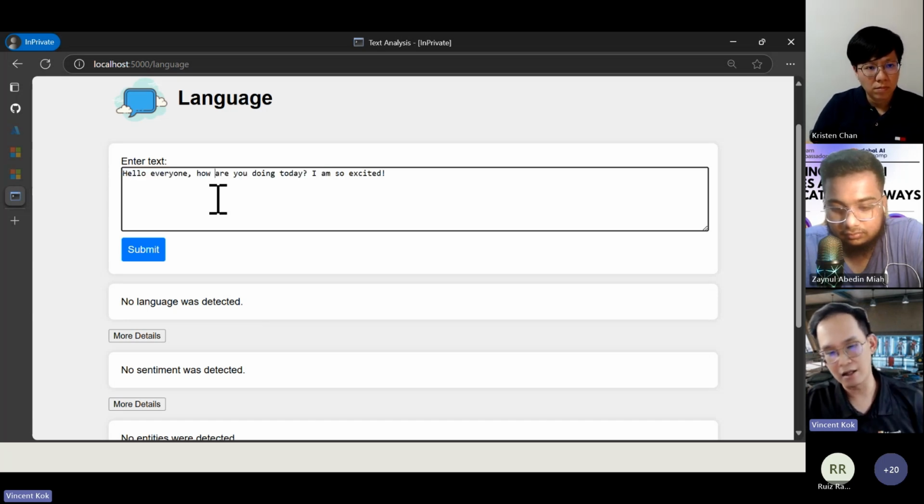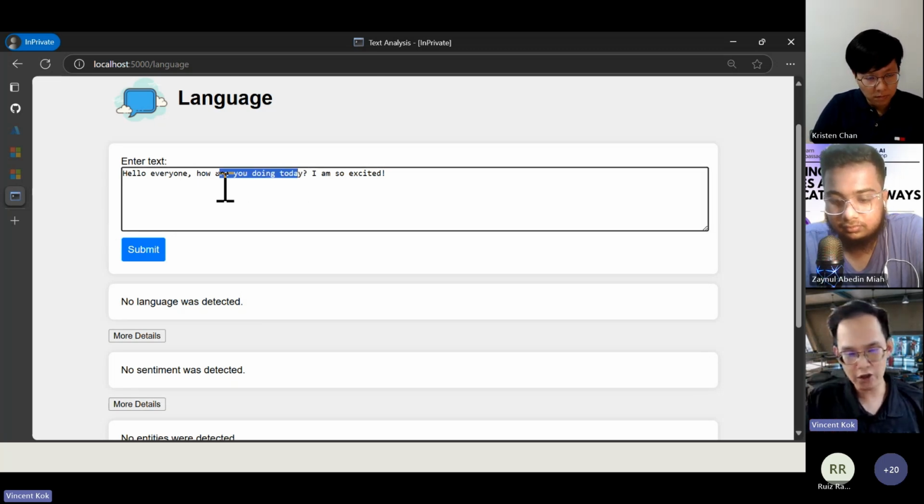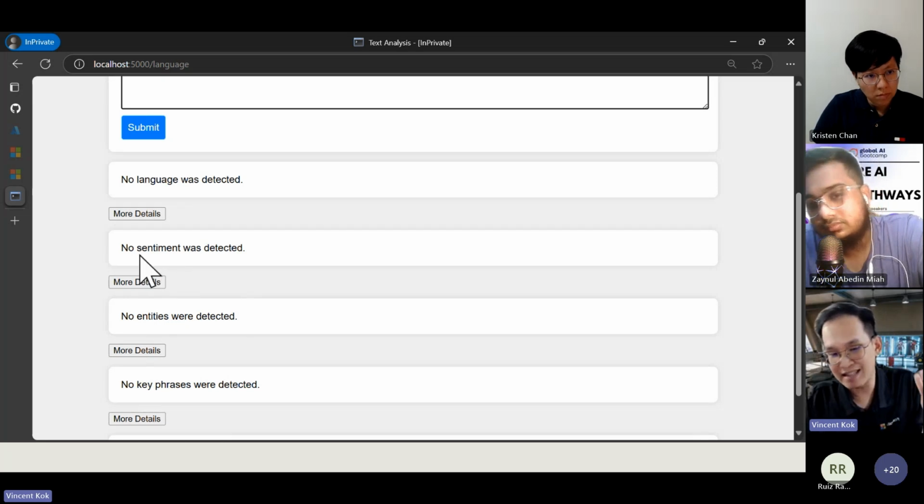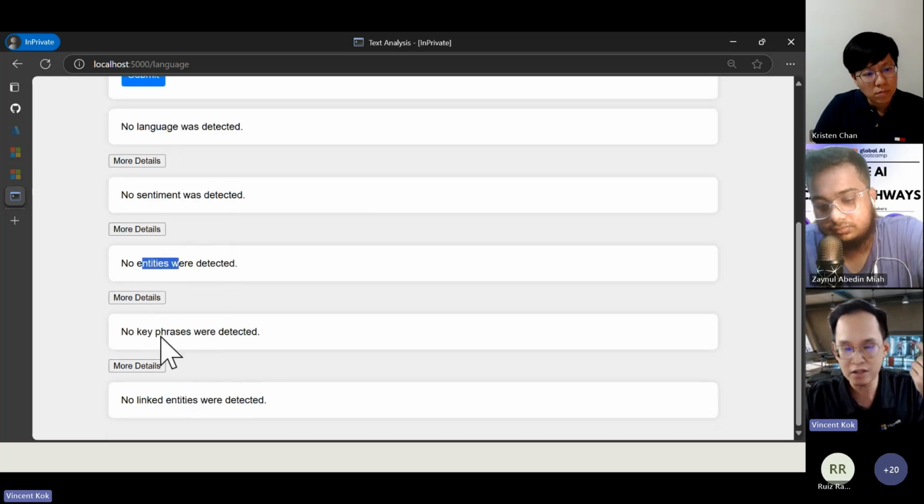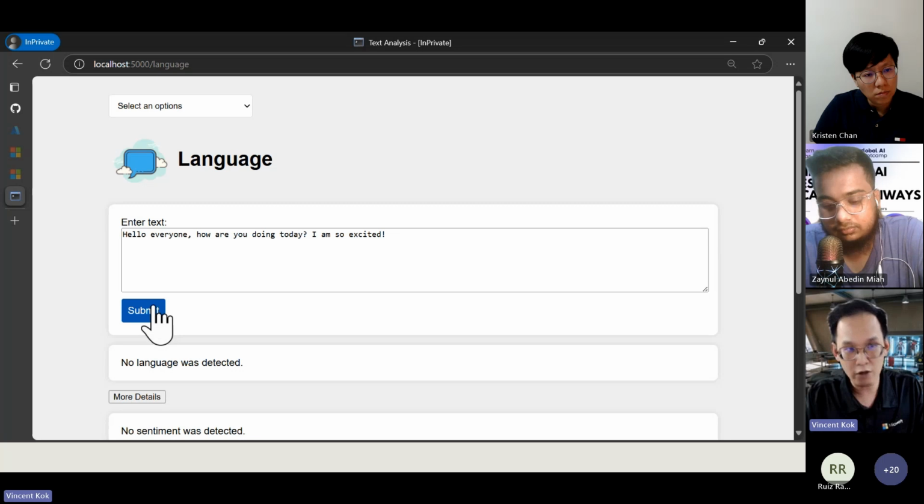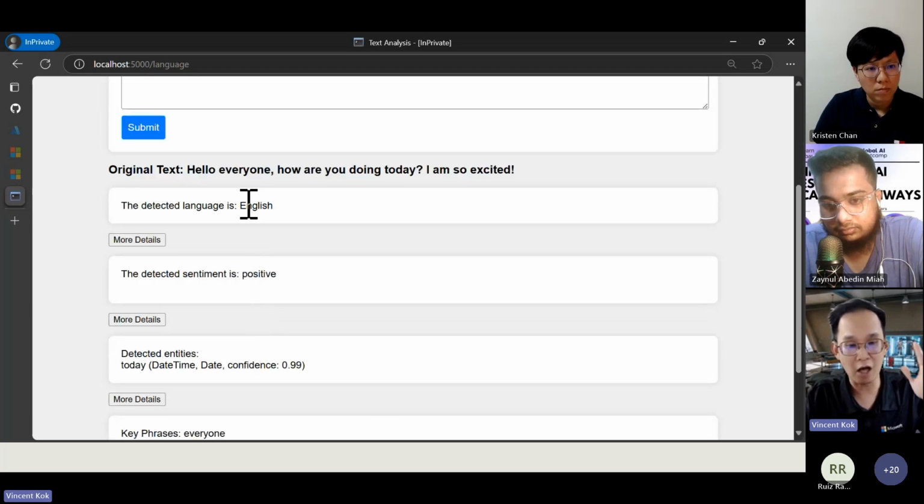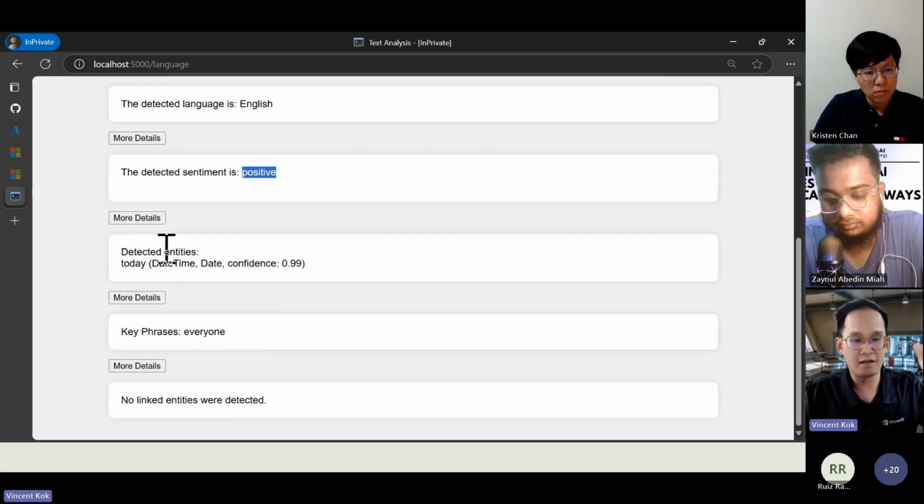So just this language. If you want to use AI to analyze the language, is this English? You want to use AI to detect the sentiment, is it positive or negative? You want to extract some entities, key phrases, linked entities. How can you do it? Click on it. Instead of seeing the boring terminal output, right now you are seeing the output here. This is English. This is positive. This is the entity today. Key phrases is everyone, and no linked entity was detected.